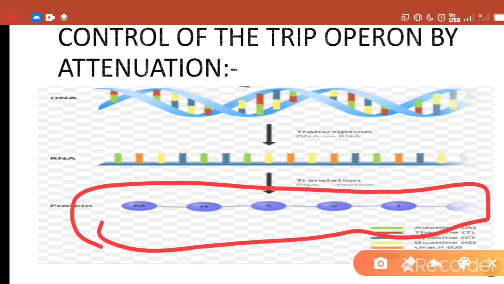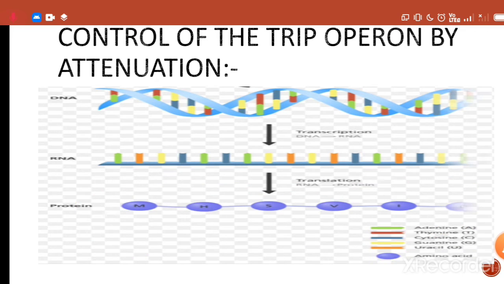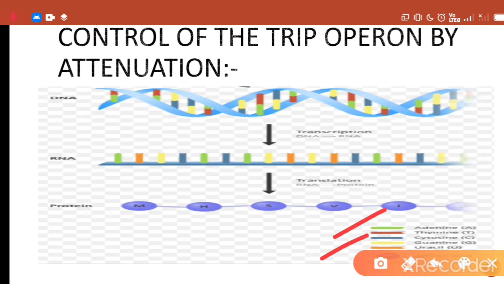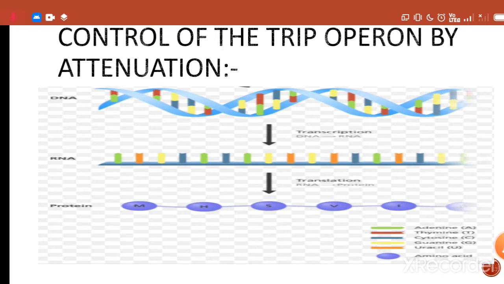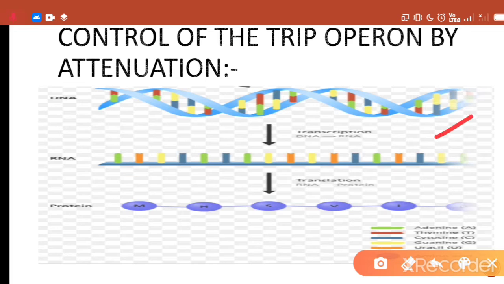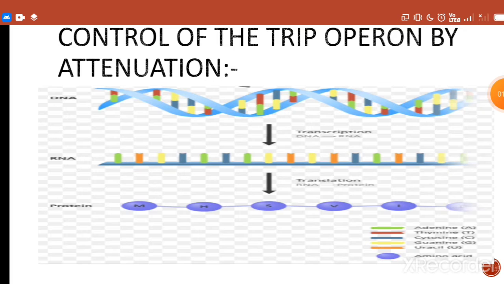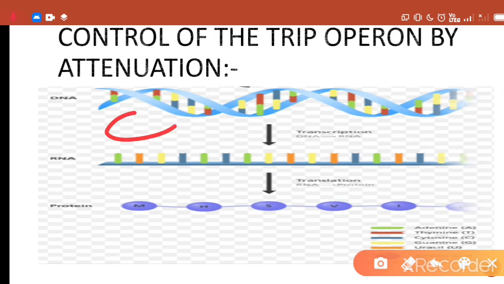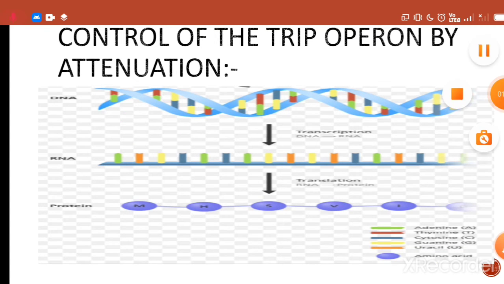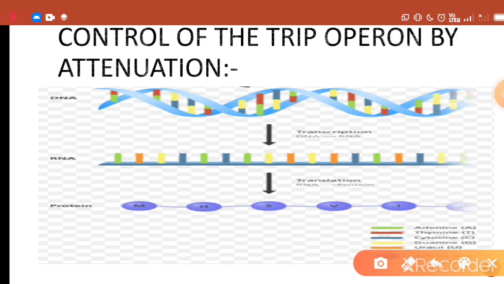As you can see here, this is a functional polypeptide chain, and these are the different types of amino acids in this polypeptide chain. And this expression of a gene occurs in two stages. First is transcription, and second is translation. As you can see in the picture, DNA will make a new DNA molecule through the process of replication, and a new mRNA through the process of transcription.